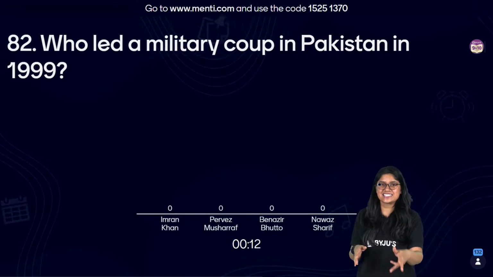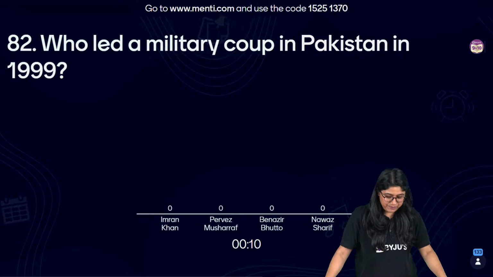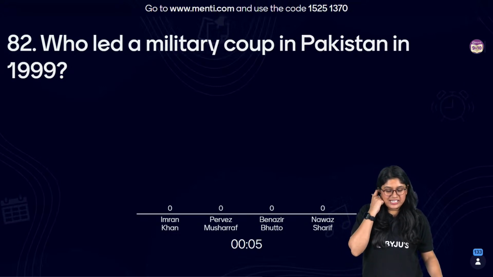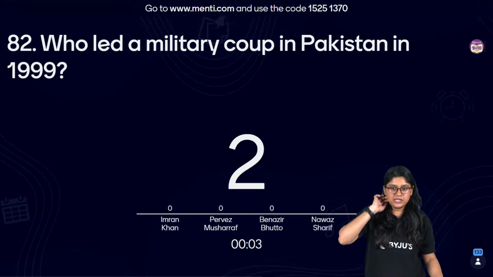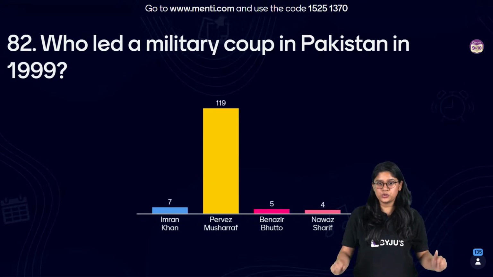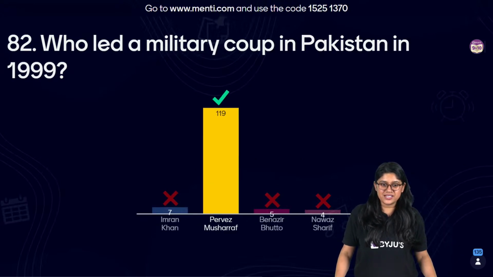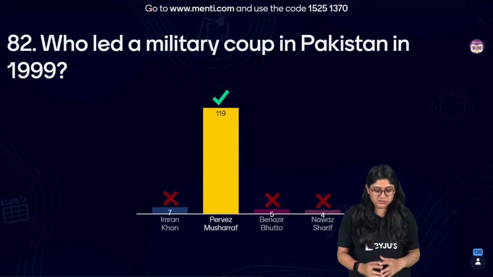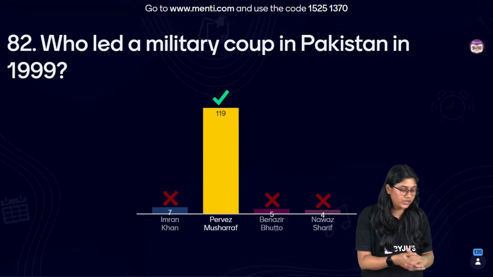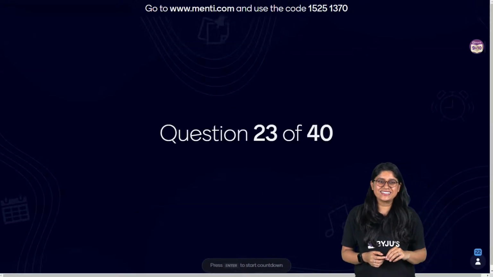I can see the hints in the chat. But everyone, pick the correct answer. The correct answer over here is that this person took his army. He was a military chief. He took his army and went on to become the president of the country. The correct answer is Pervez Musharraf. 119 of you have voted for it, and absolutely correct, everyone. Very good. Let's take a look at the next question.